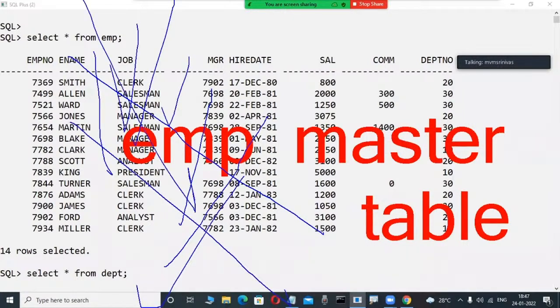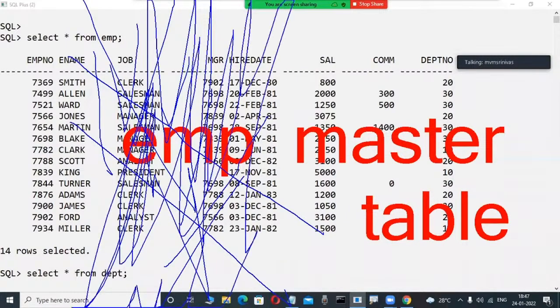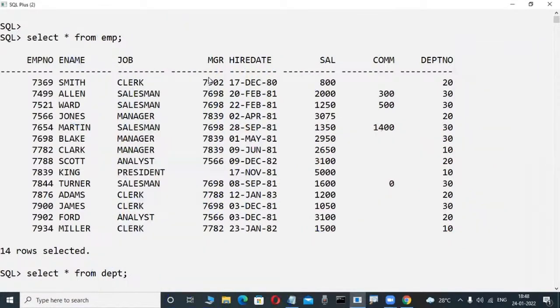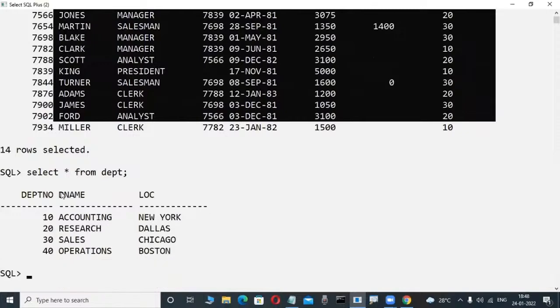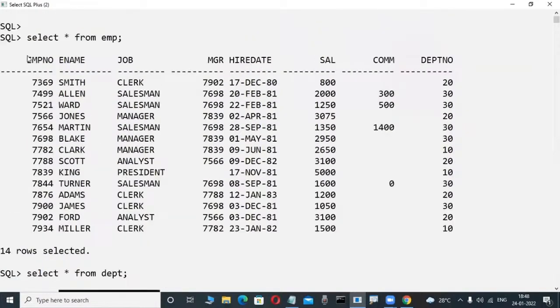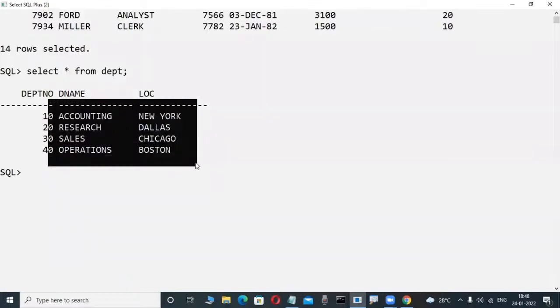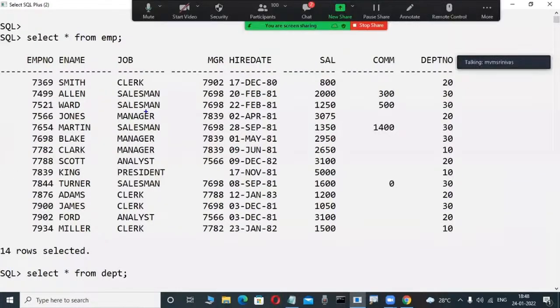Maybe some students, when learning these types of databases for the first time, are telling this. Now here, yes, EMP is a master table. They give a reason, and I am thinking about one reason. Maybe this is a big table. EMP is a big table, and DEPT is a small table. Maybe big means master. Master means big only, and child means small only. That's why they are thinking based on the size only. Yes, EMP is a master.